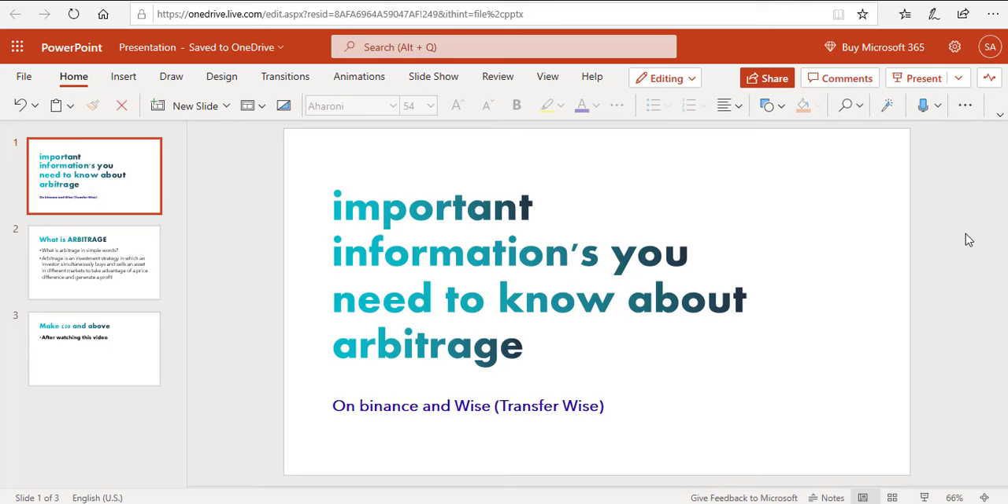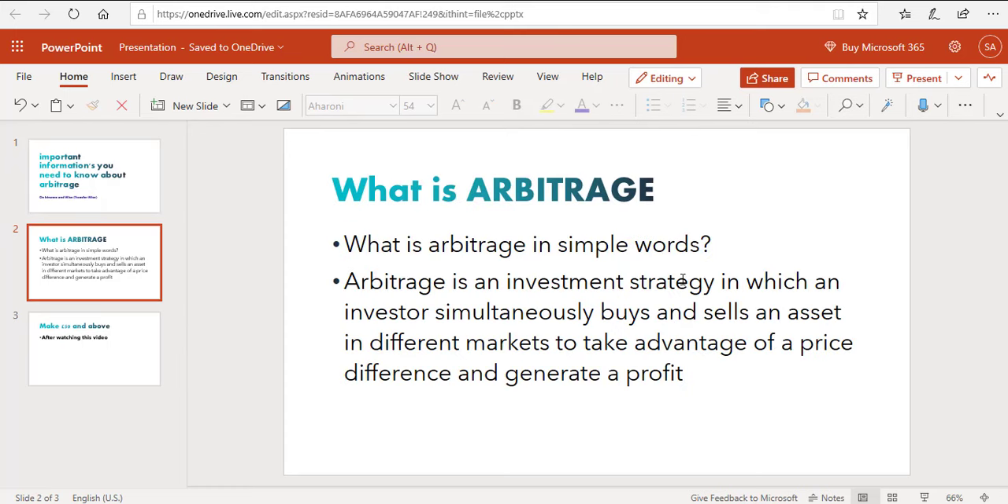But even if you're already doing it, or you're just starting to do arbitrage, I'll be explaining to you how to get more out of it, because everybody needs to make money out of arbitrage. So we'll be talking about just two platforms today, Binance and Wise, formerly known as Transferwise. So let's talk about arbitrage.